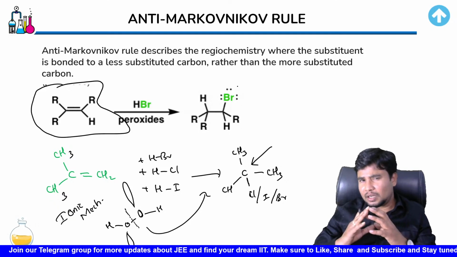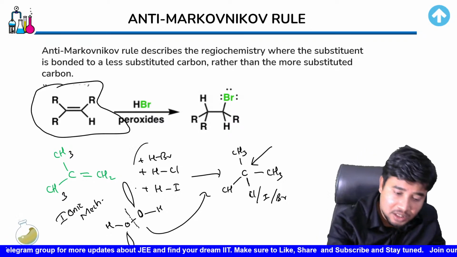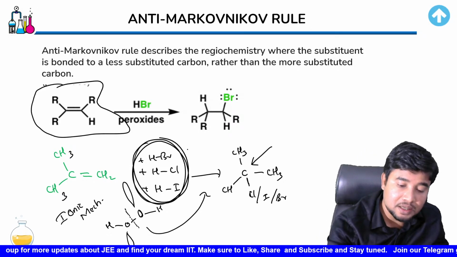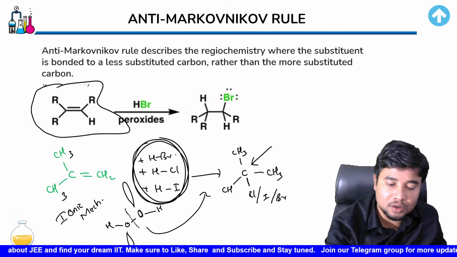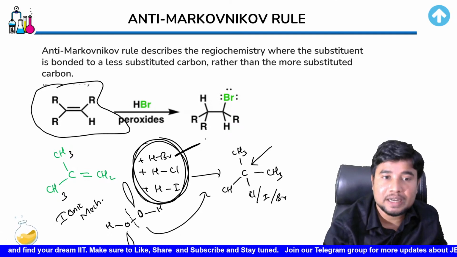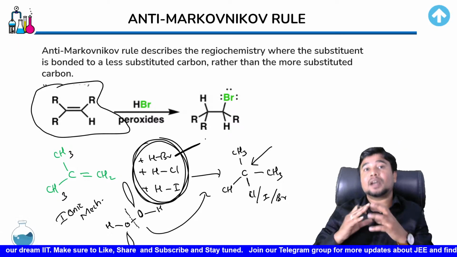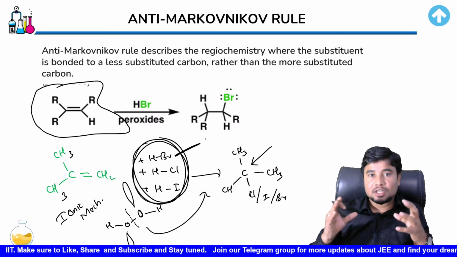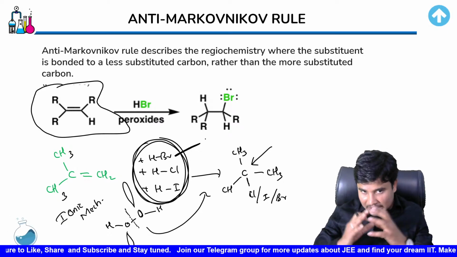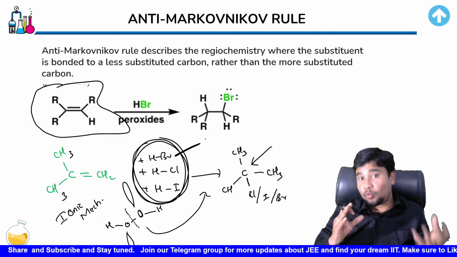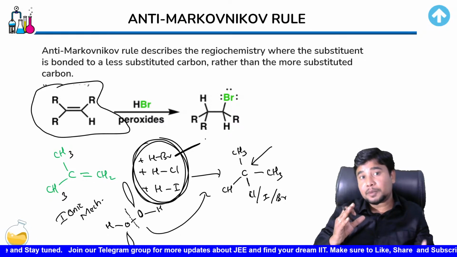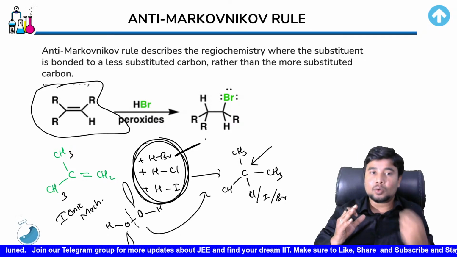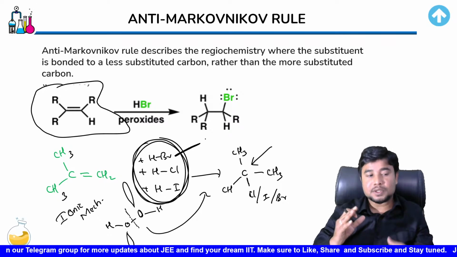Now, does it occur with any of these three things? No, it doesn't. It occurs with only one kind of reagent, the reason being thermodynamic dissociation and association energy. This HBr is the only one which would show you the anti-Markovnikov product in the presence of peroxide and the Markovnikov product in the absence of peroxide.